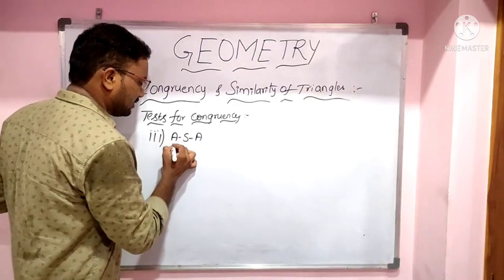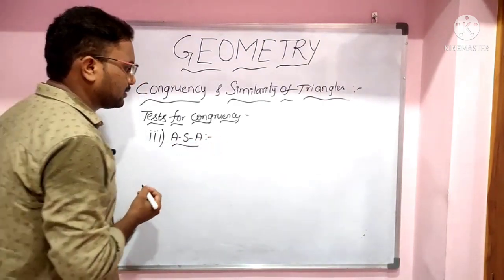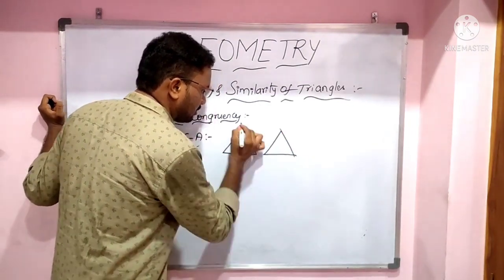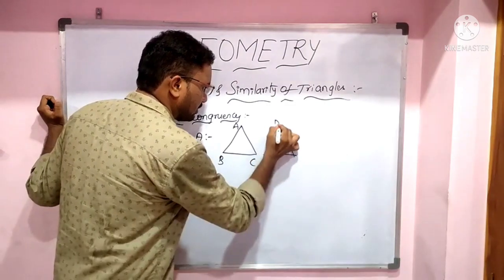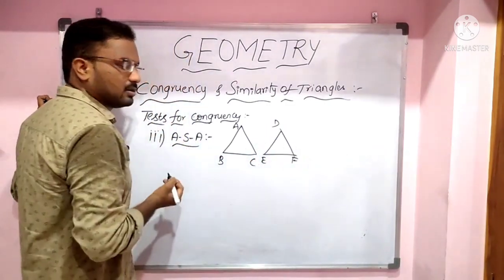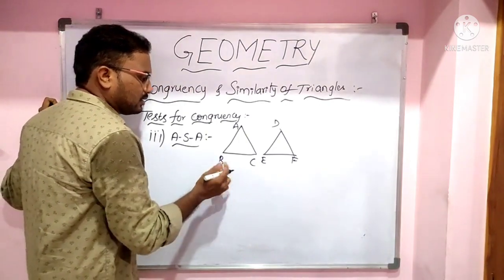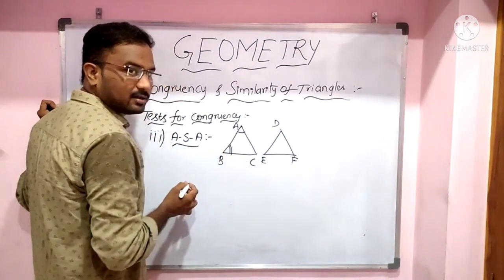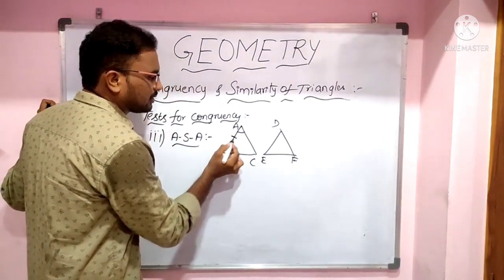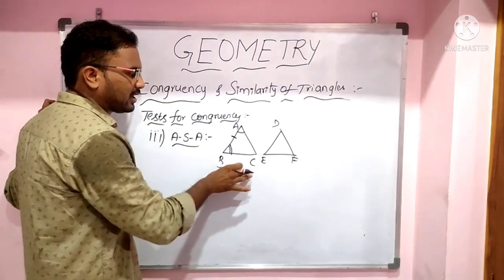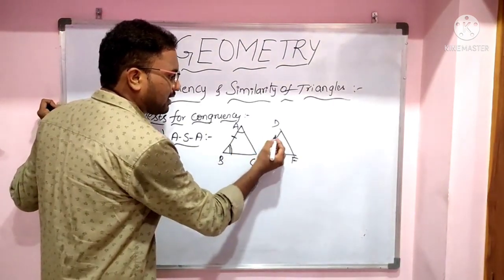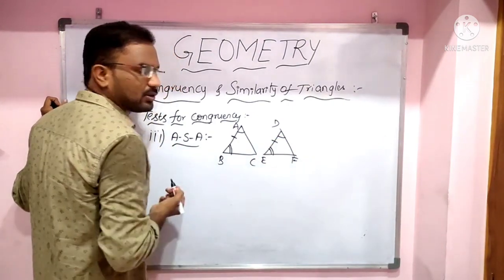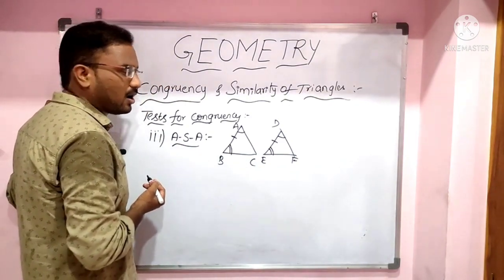So if two triangles are said to be congruent, ABC, DEF, if two angles and the included side of one triangle are equal to the corresponding two angles and the included side of the other triangle, then these two triangles are called congruent triangles.